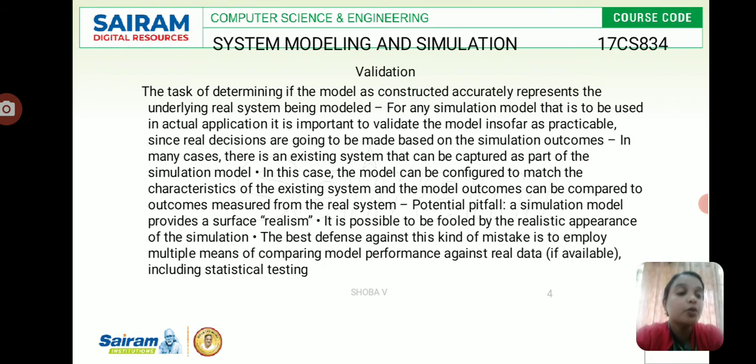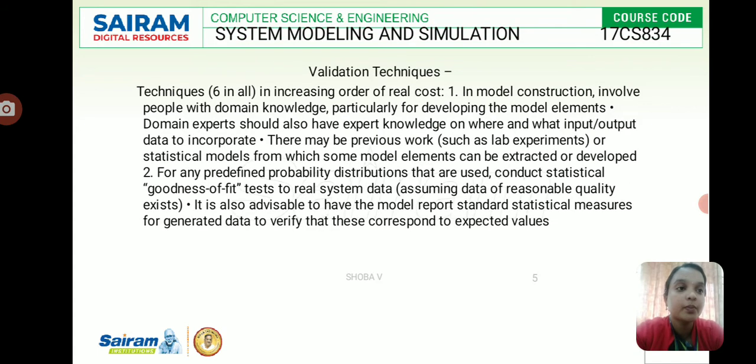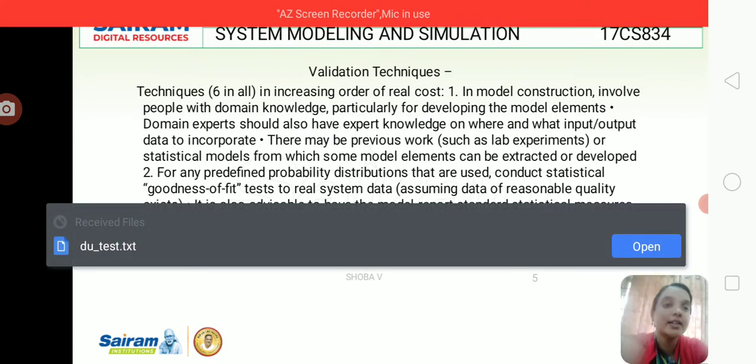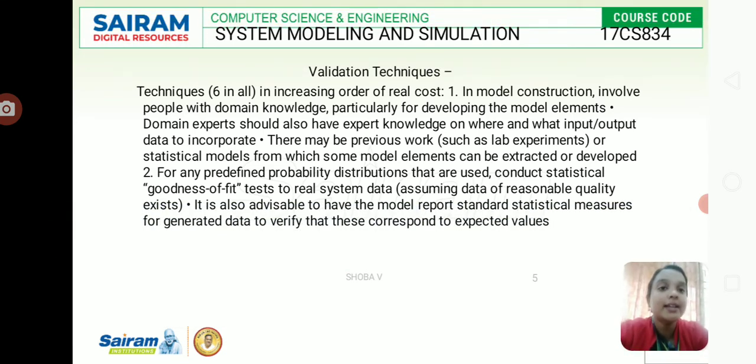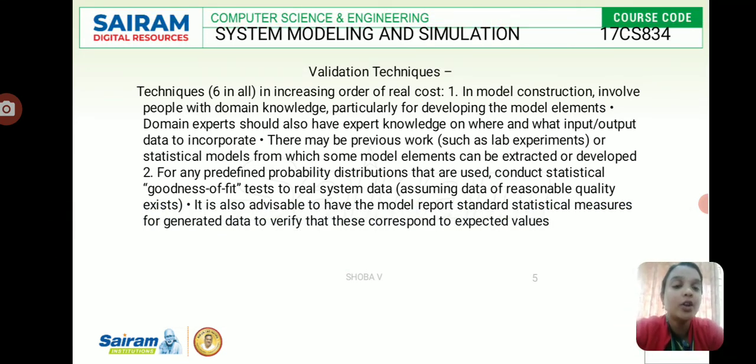A simulation model provides a surface realism. It is possible to be fooled by the realistic appearance of the simulation. The best defense against this kind of mistake is to employ multiple means of comparing model performance against the real data if available. This includes statistical testing too. These are the techniques we already discussed. So what are the techniques? We have six techniques, in increasing order of real cost.